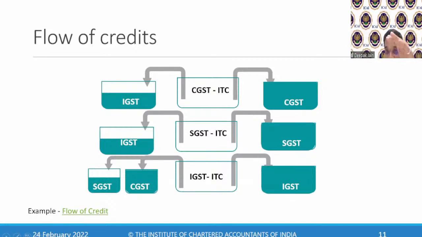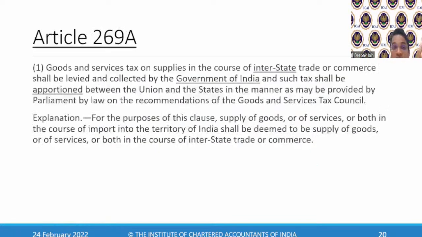Then Article 269A said that import of goods and services shall be treated as an interstate transaction. Article 269A also said that GST on interstate transactions shall be collected by the Government of India itself. Then Article 279A is the provision of the GST Council: who the GST Council is, who the chairperson is, who the members are, and what the voting powers are. That is what we had discussed.